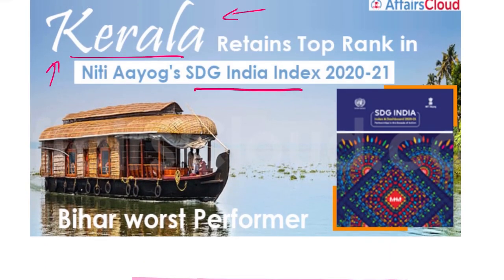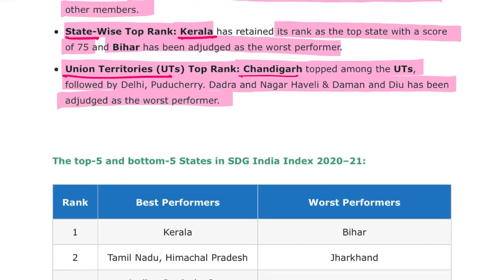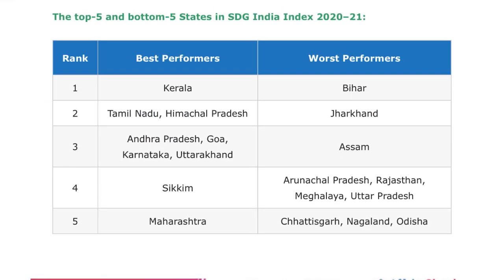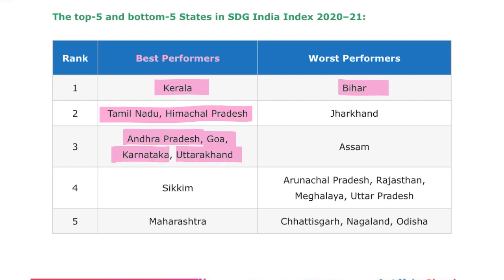And if we are talking about the state that has the worst performance in the Sustainable Development Goals, it was your Bihar. Next, if we are talking about the best performance, it is Kerala and Bihar. Second was Tamil Nadu, Himachal Pradesh. Third was Andhra Pradesh, Goa, Karnataka and Uttarakhand. And fourth was your Sikkim and Maharashtra.